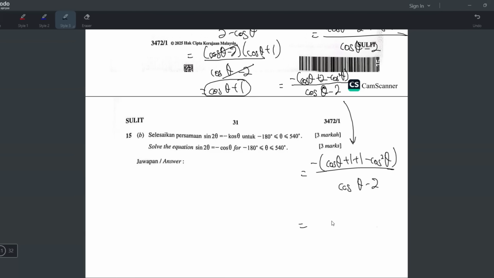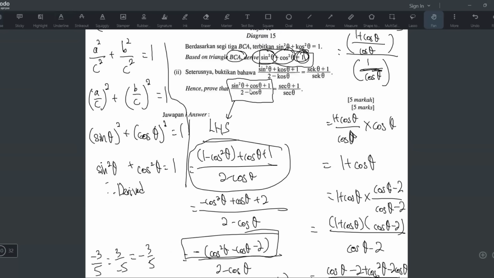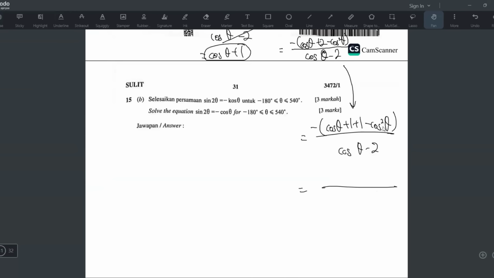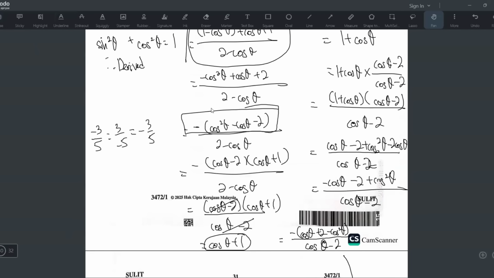Okay, so now it becomes, I forgot what I want. Okay, I want sine square, right? So 1 minus cos square is sine square. So do I have 1 minus cos square? Yes. So this whole thing will just become negative cos theta plus 1, and then the 1 minus cos square is just plus sine square, right? And then what about the negative?